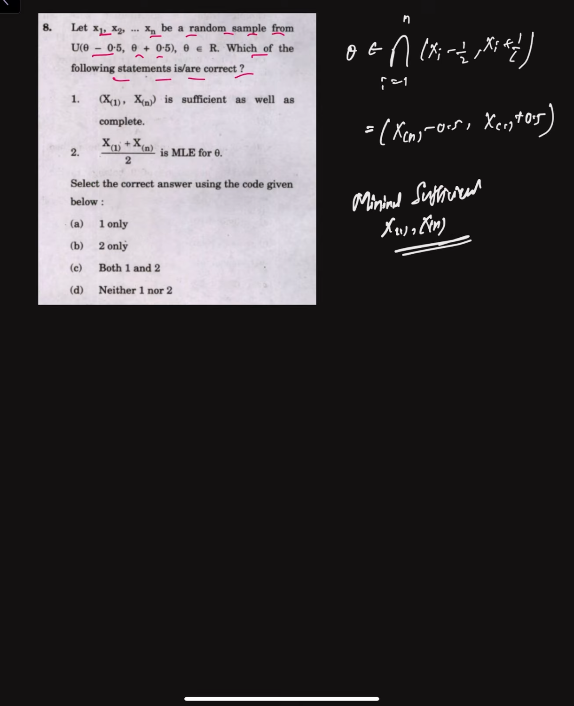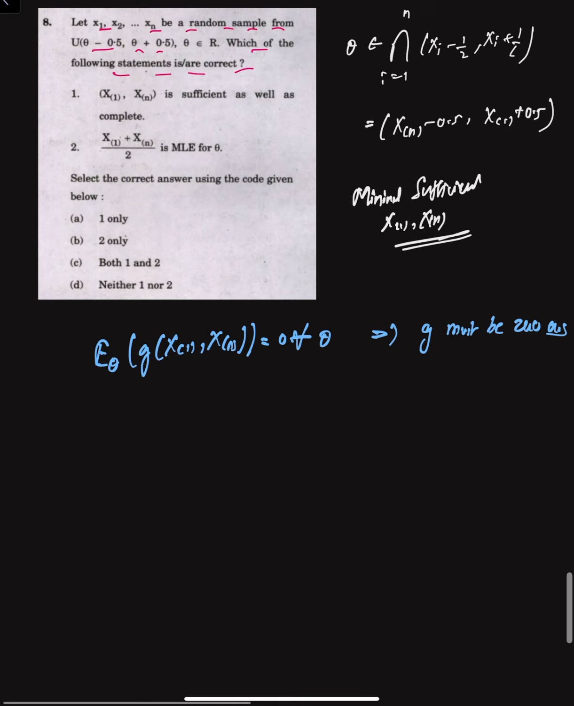Now, in order to check completeness, completeness would mean that there should be no measurable function z of (X(1), X(n)) that satisfies expectation of z(X(1), X(n)) equal to 0 for all theta, unless z is 0 almost surely. This generally fails because if we consider the joint distribution of X(1) and X(n), it is just a location shift of a fixed distribution.